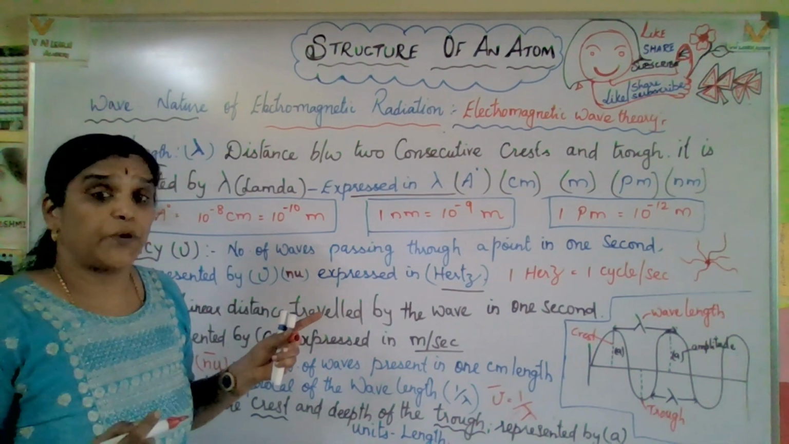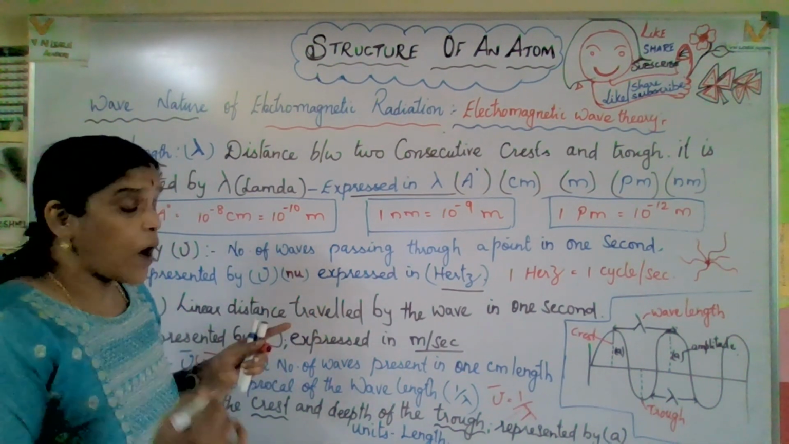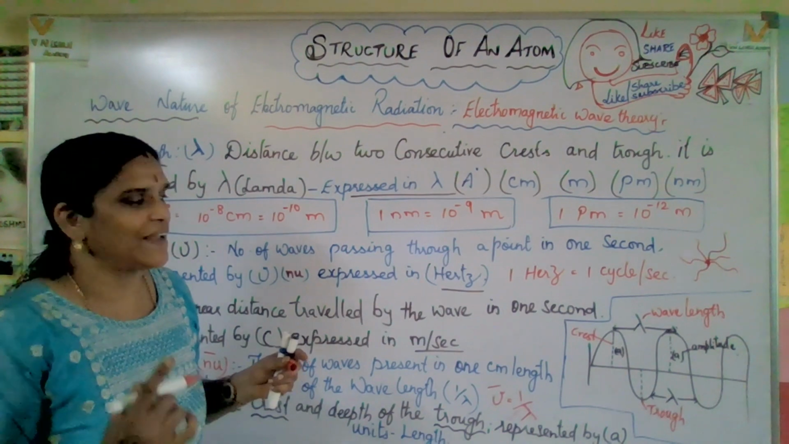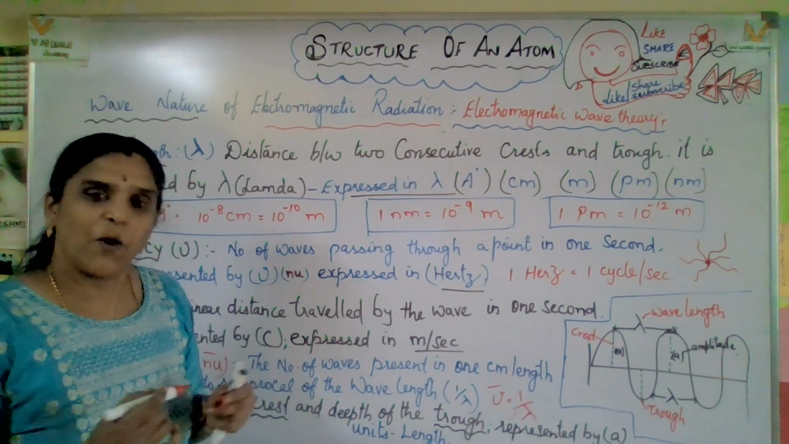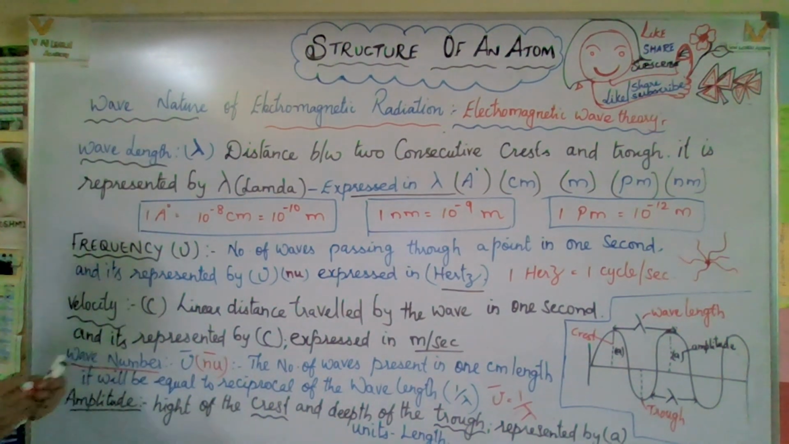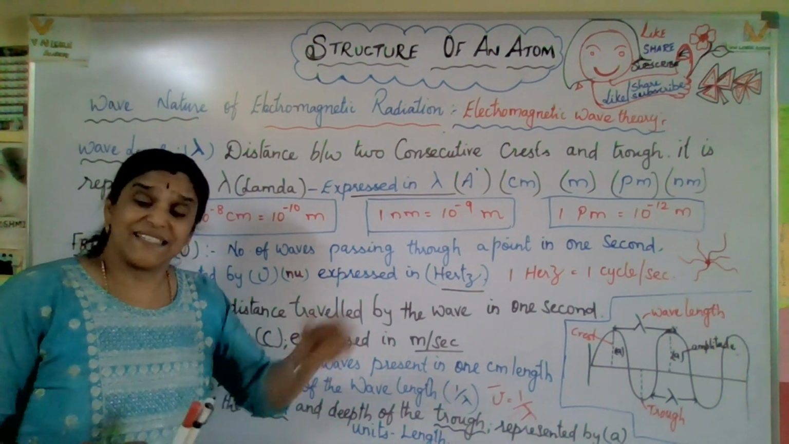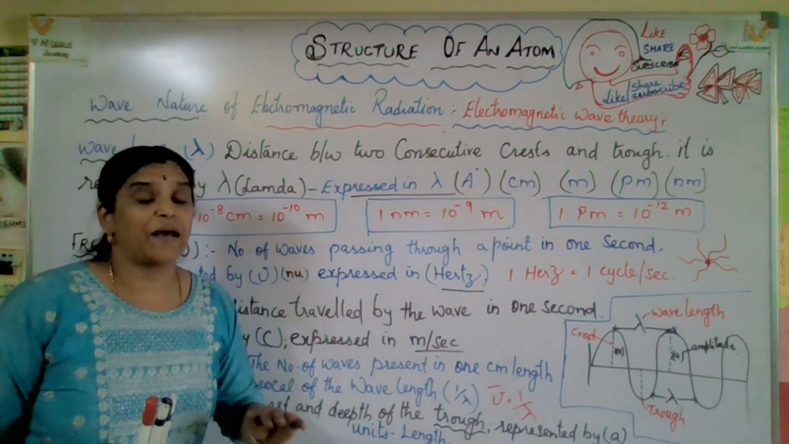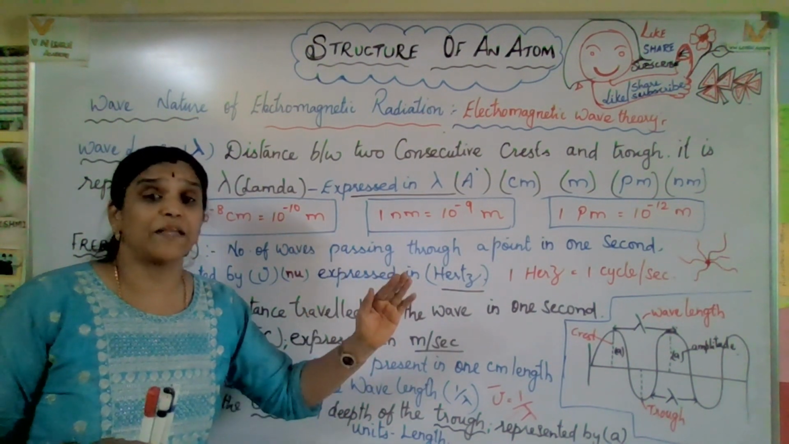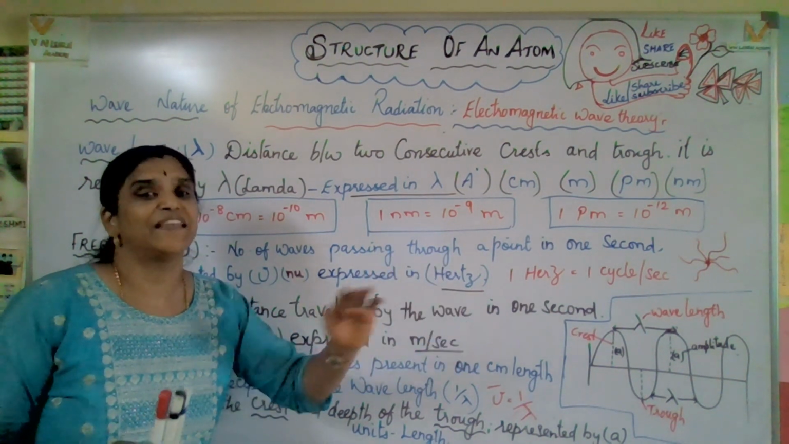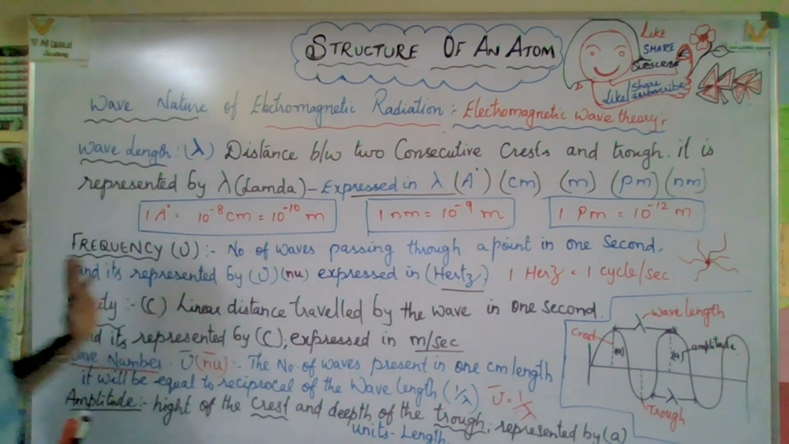Frequency. What is the unit of frequency? Hertz. 1 hertz is equal to 1 cycle per second. Hope you're clear. Now, why I'm mentioning all this is because related problems will be coming. If you know how to solve the problem and if you know the unit, that will be good.